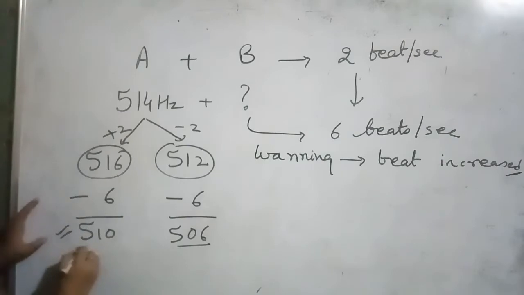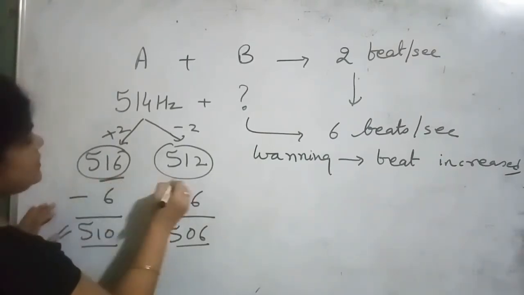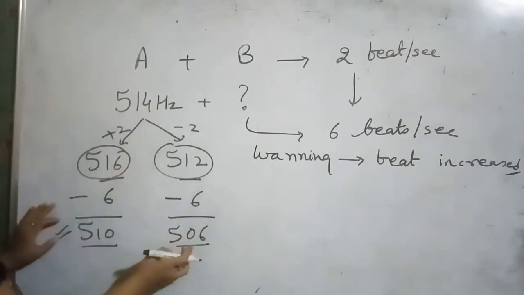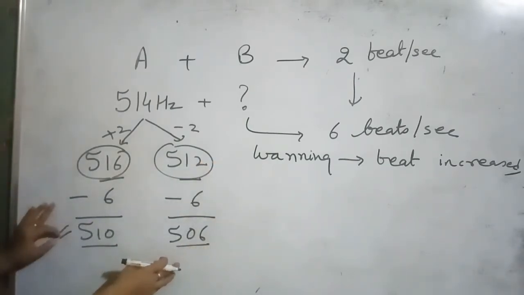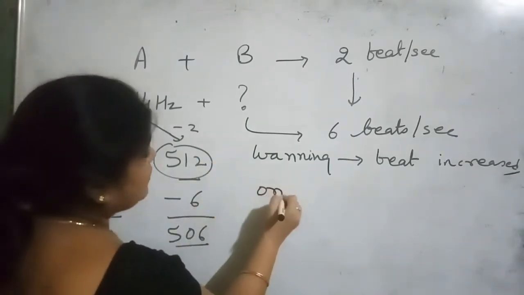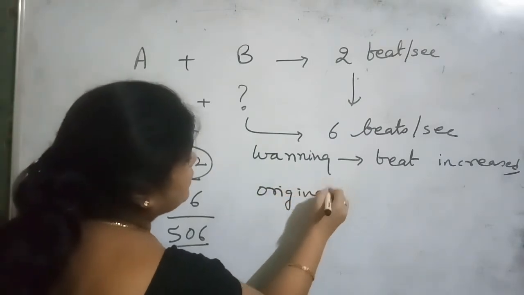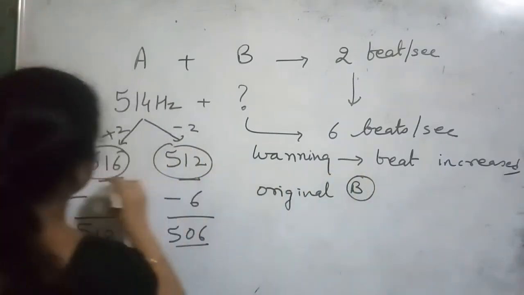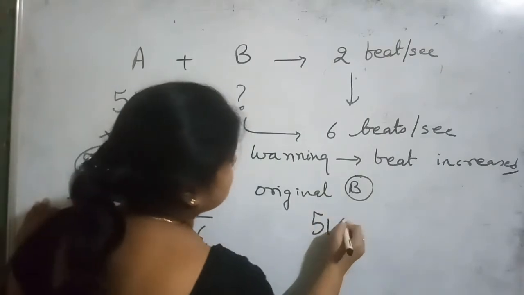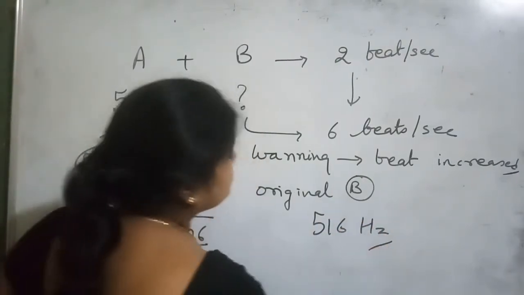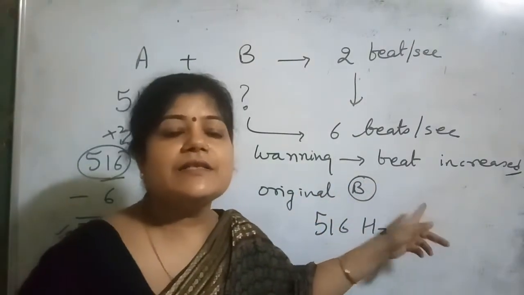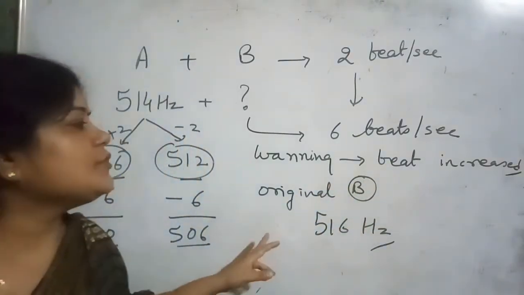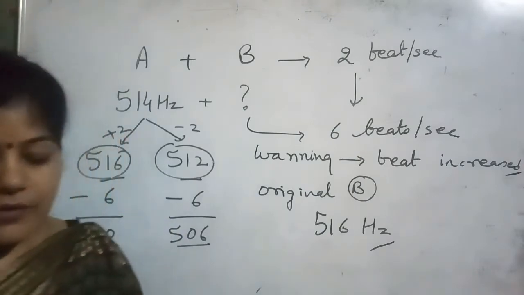Now 510 is possible in between these two cases, but 506 is not possible. So the original frequency for the tuning fork B is 516 Hertz. So in case of waning, beats produced are increased, and in case of waxing, beats produced get decreased.